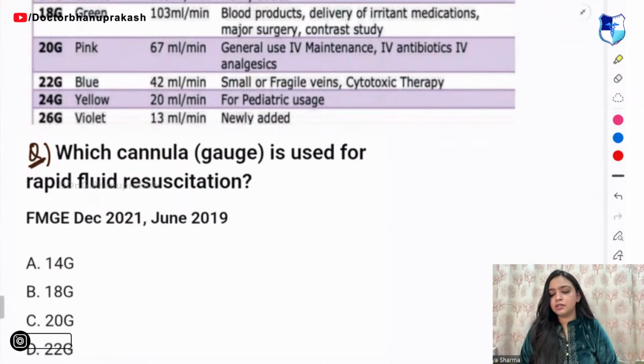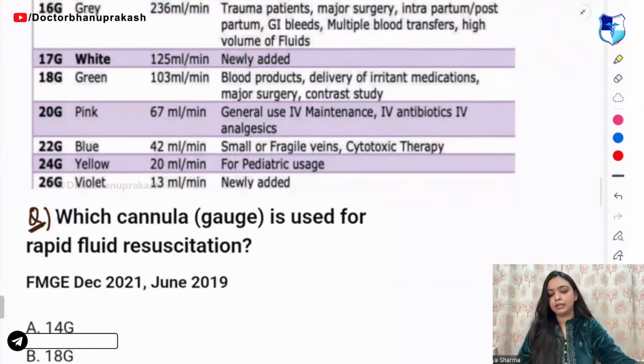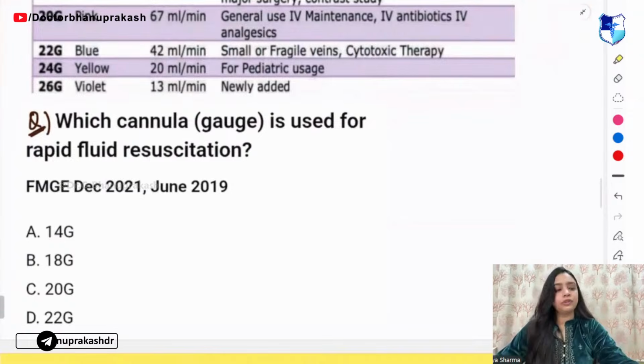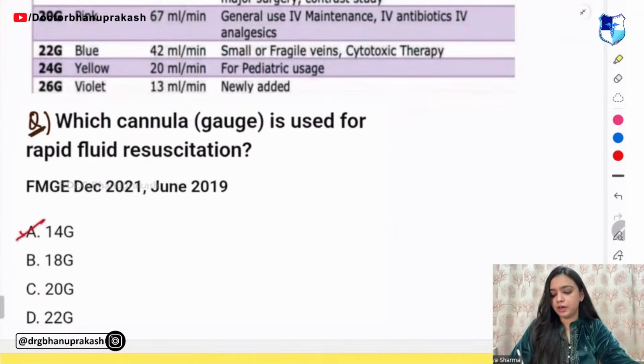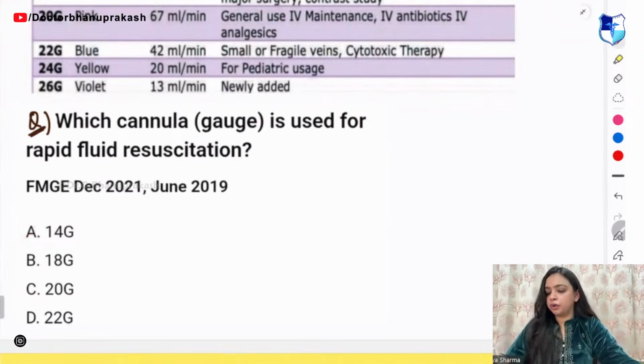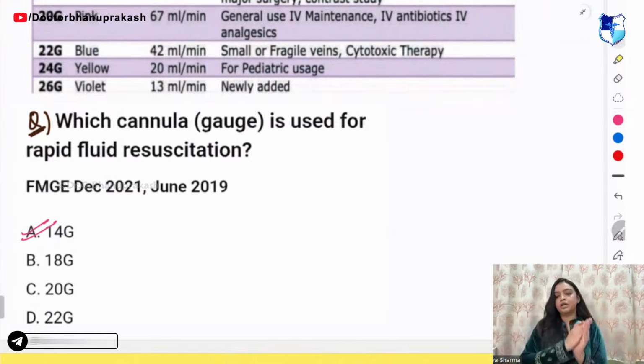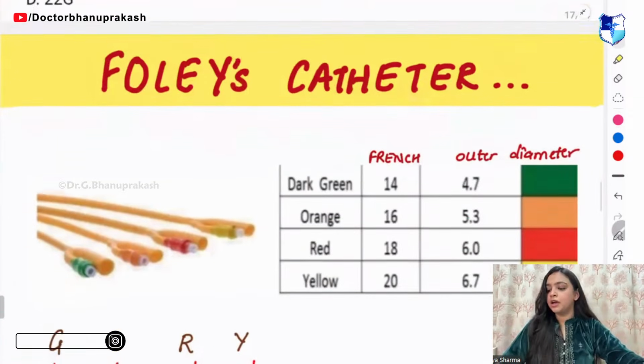For rapid fluid resuscitation, you have the 14th one, right? Very good, guys. Very good. So you have the 14th one. And we are done with the cannula color coding as well.